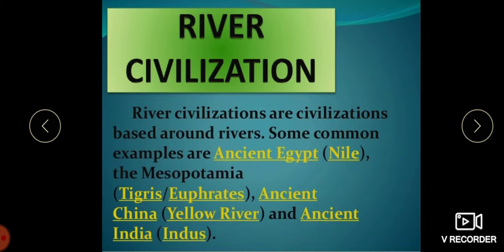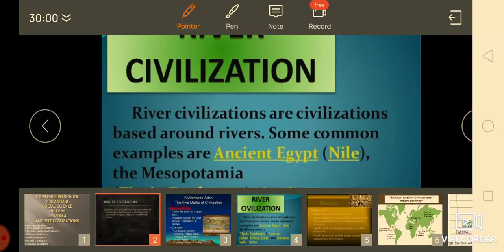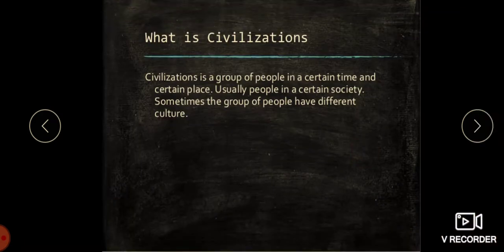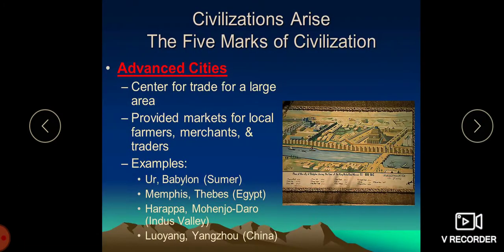The river banks, as I told, became the cradles of the ancient civilization. So river civilizations are civilizations based around rivers. Some common examples are ancient Egypt, where the Egyptian civilization took place on the river Nile. Then we have the Mesopotamian civilization, which was in between the two rivers, the Tigris and the Euphrates.